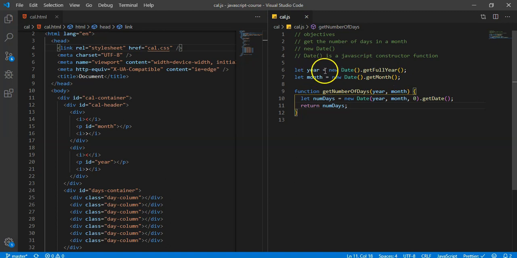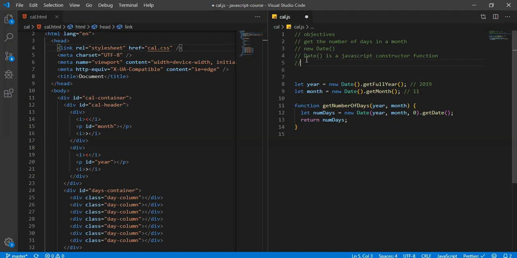We're going to come back to this in a second. But basically what this did, it gave us the year as a number, so this is going to give us 2019. And this right here is a little bit confusing, but this is actually going to return 11. If you're wondering why that returns 11, it's because there are 12 months in the year, but the way JavaScript works is that the months start at 0 and go 1, 2, 3, 4, 5, 6, 7, 8, 9, 10, and 11. So there's actually 12 there.